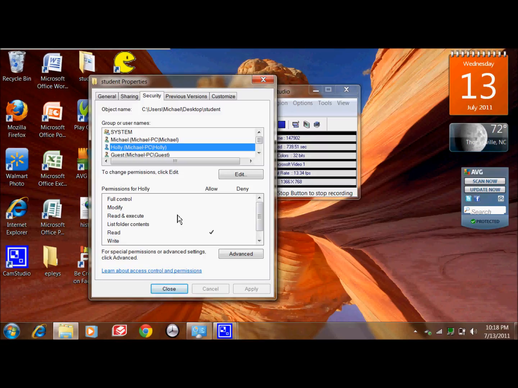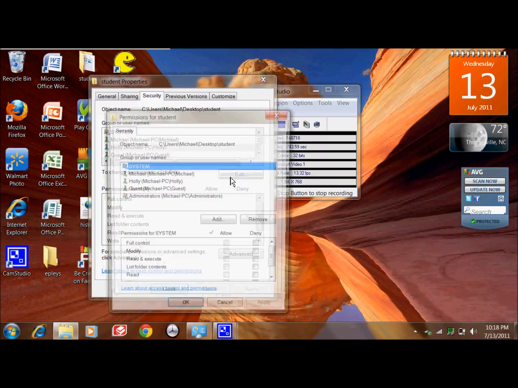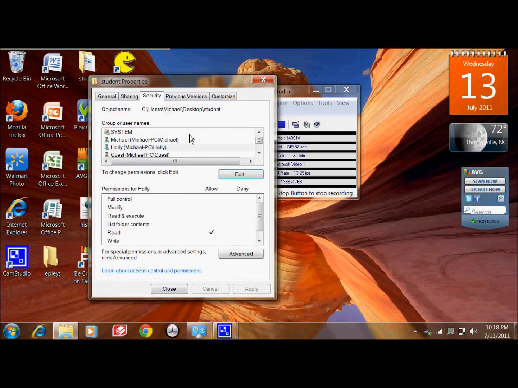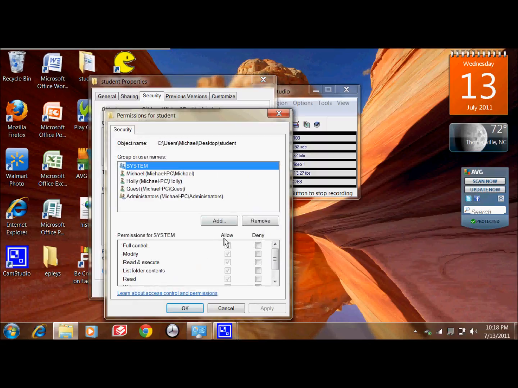If I wanted to give her more permissions, I would simply come up here and click Edit. Let me back out of this for a minute. I could highlight her name, click Edit, and when I do that, highlight her name again, and come down here and add permissions for her to make changes to the file or folder that I have chosen.